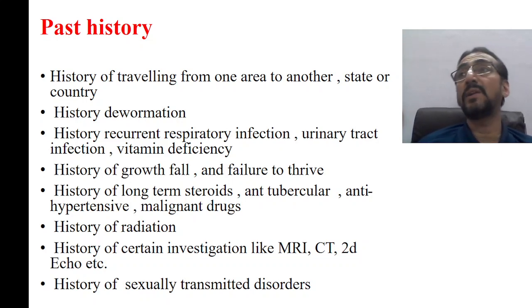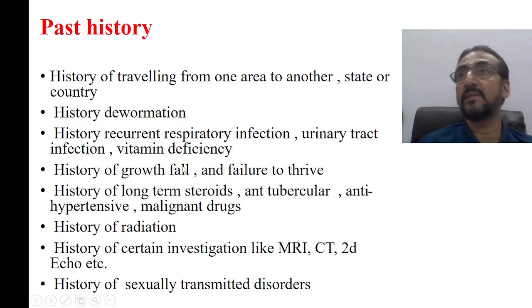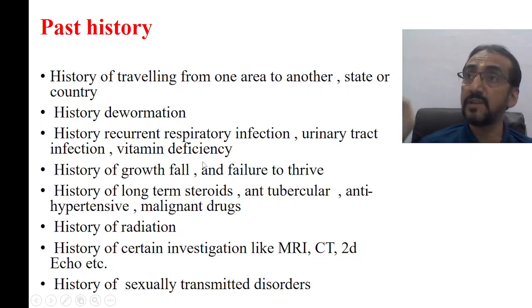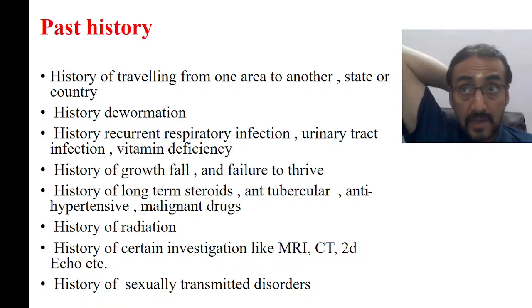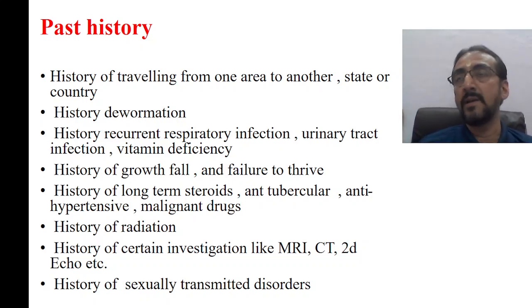Then history of sexually transmitted disorders. Okay, whether there is any history of sexually transmitted disorders, that is also important. So these are the different important points that should be considered under the past history, especially for children. In adults, there may be some points which are not required, which are mentioned over here, or some other points may be required also. But for children and the pediatric age group, this much history in the past history is very much important.